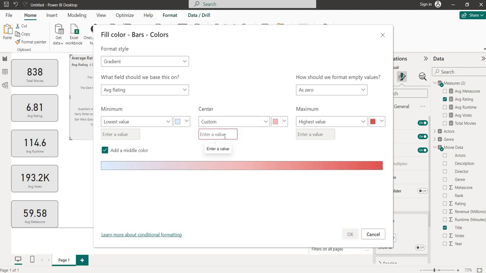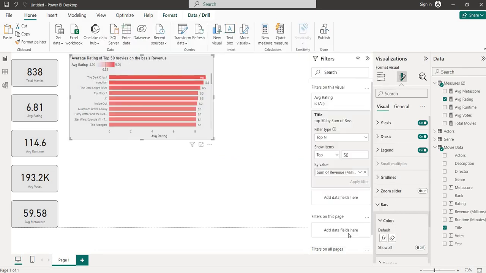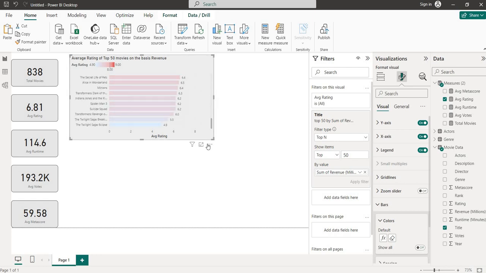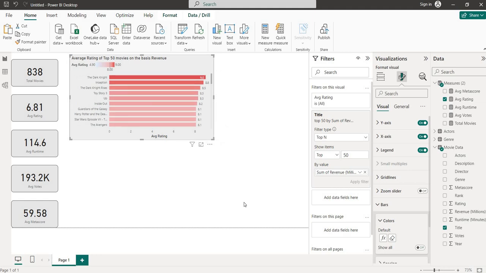Go to custom. Instead of the middle value, go to custom. So what I will do is that the movies which have a rating above 8.2, no, above 8, will go to the darker side, and the rest will go to the lighter side. Perfect. See, this is how I can change the values in the gradient also. So this is what I am showing to you.